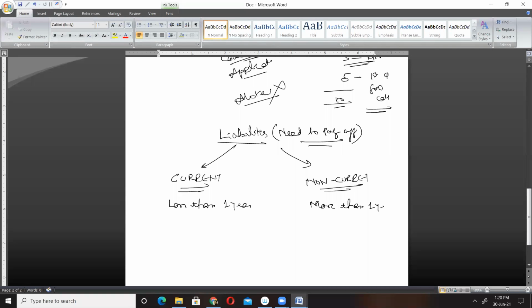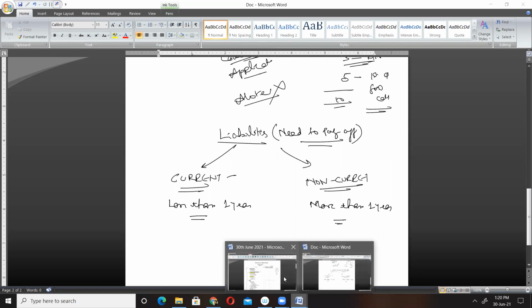More than 1 year. So current liabilities are the liabilities which we have to pay off within 1 year, and non-current liabilities are the liabilities which we need to pay off after 1 year, or we have sufficient time to pay off. We have more than 12 months of period. Okay, that is what current and non-current liabilities are.